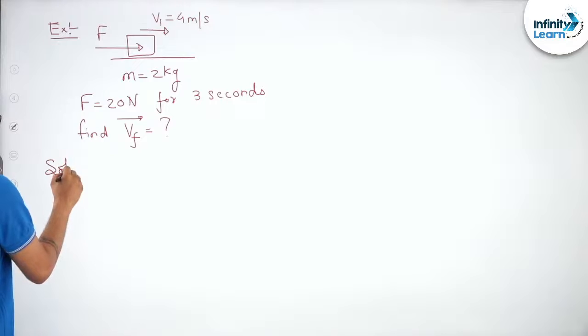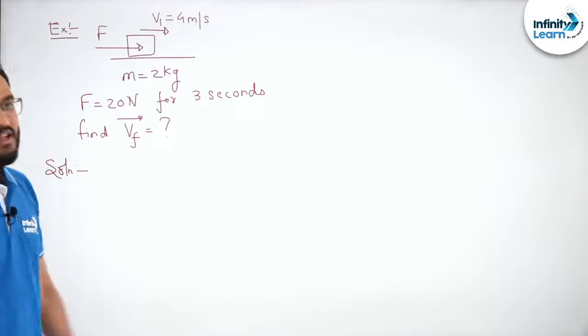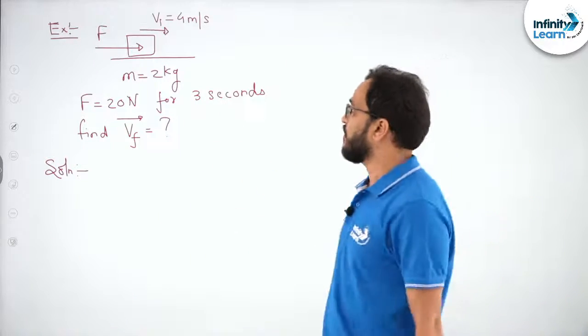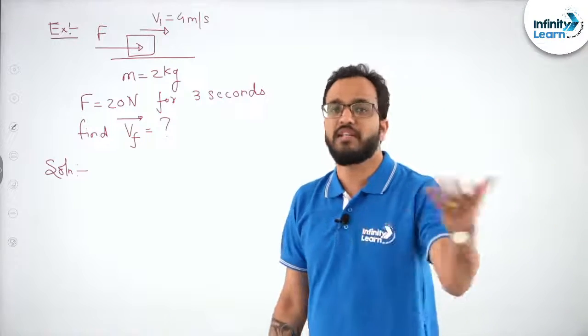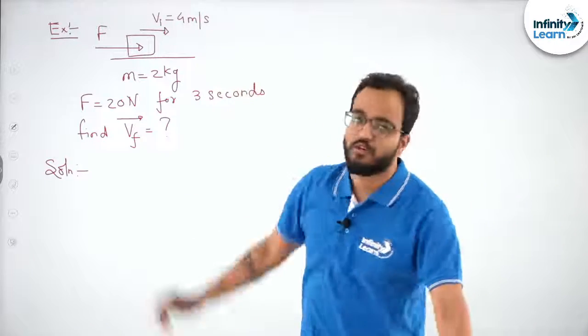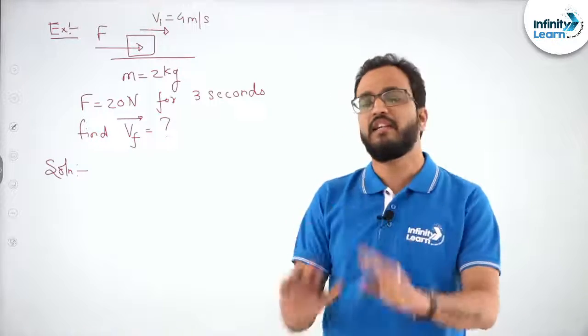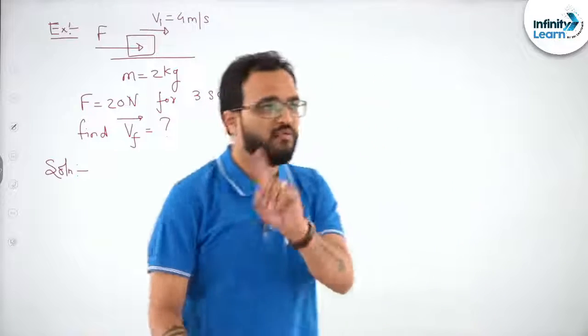Now you tell me how we will be doing this question. It's a very simple concept. You will say, sir, we can solve it easily. We can say force upon mass is acceleration. Once we know the acceleration, we can say v equals u plus at. U is already given to us, and as time is also given, we can find the acceleration and easily find the final velocity of the object. So you can do this. One method is very simple.